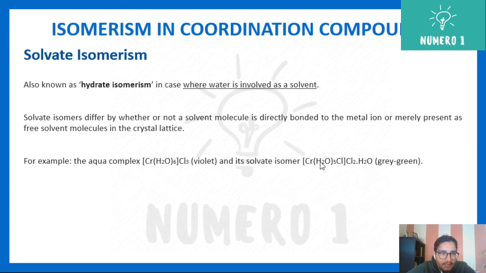Hence this is your example of solvate isomerism. You can see the color is also different: violet here, gray-green color there.